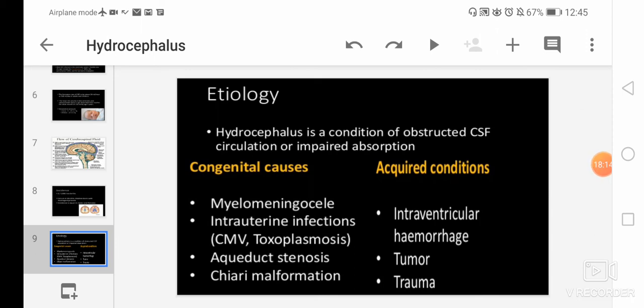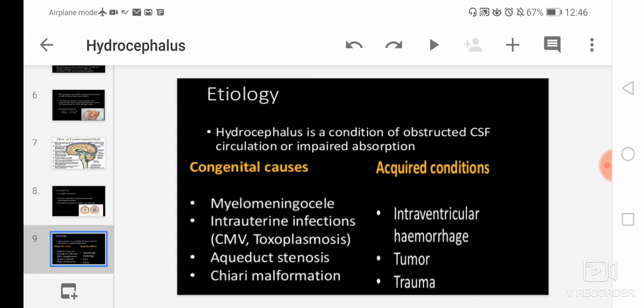Then next is aqueduct stenosis. This occurs when the long narrow passageway between the third and fourth ventricles, which you have seen in the picture of the flow of CSF, is affected. Between the third and fourth ventricles there is the aqueduct of Sylvius. That aqueduct of Sylvius is narrowed or blocked because of any infection, hemorrhage or tumor. So fluid will accumulate upstream where the obstruction is, and that will produce hydrocephalus. Understood?